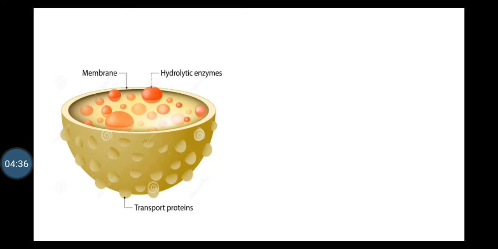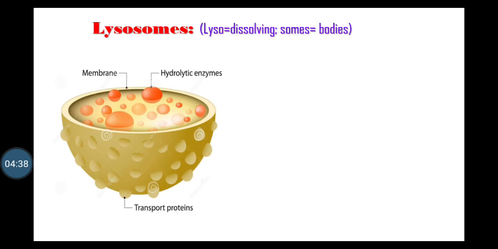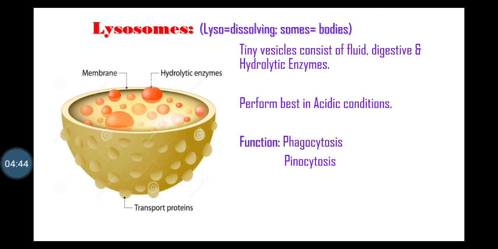Next organelle is lysosome. Lyso means dissolving, somes means bodies. Lysosomes are tiny vesicles consisting of fluid, digestive and hydrolytic enzymes embedded in the homogeneous fluid. This enzyme breaks down the different molecules. At acidic conditions, these lysosomal enzymes perform best.